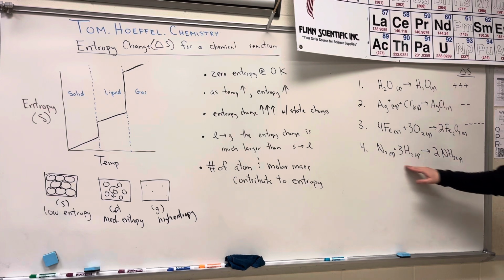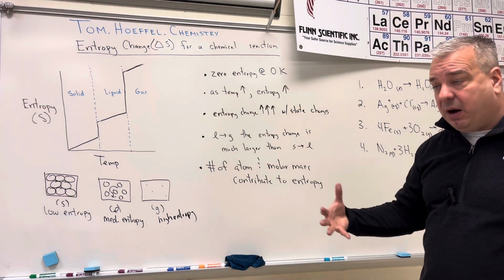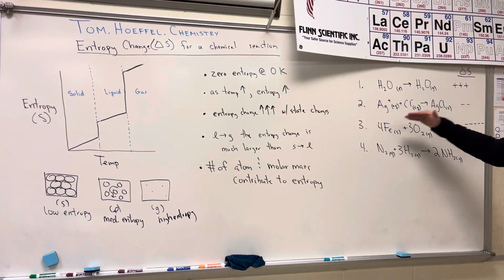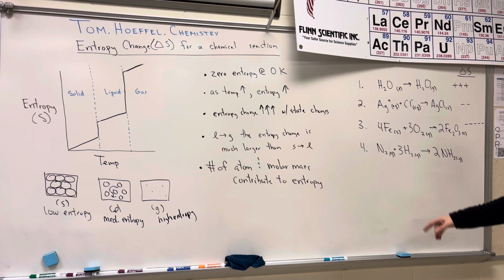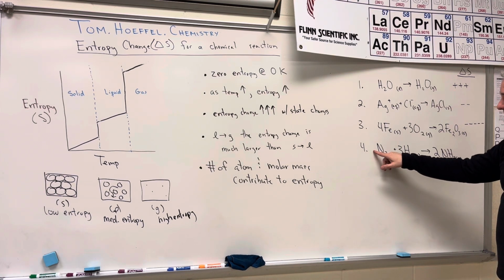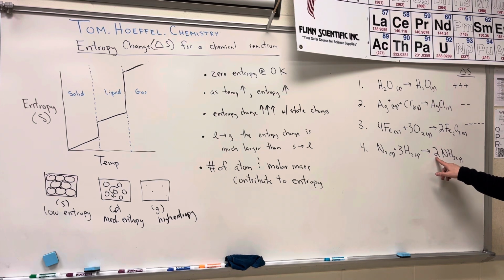Now, this last one, everything's a gas. We had gas molecules here and we've got gas molecules here. When everything's the same state of matter, I have a feeling this entropy change is going to be small, but we have to go a little bit further. It's not just states of matter like the previous three were. The thing I want to analyze for this last problem is how many gas molecules I have on each side. I've got 4 gas molecules on the left-hand side and only 2 gas molecules on the right-hand side.